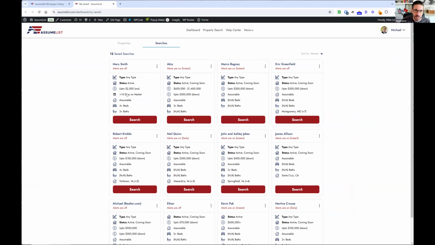And you can see all the details, right? Mary Smith, 2,500, mortgage price, days on market. We're looking at bedrooms and bathrooms. And of course, it built in the location. And in this case, it was a custom search area. So all that's now saved. And it will even let you know on this page whether or not alerts are activated for Mary Smith in this saved search screen. Amazing. Wow. And if you click on search here, of course, it'll rerun it for you, and it'll take you right back to the property search page.